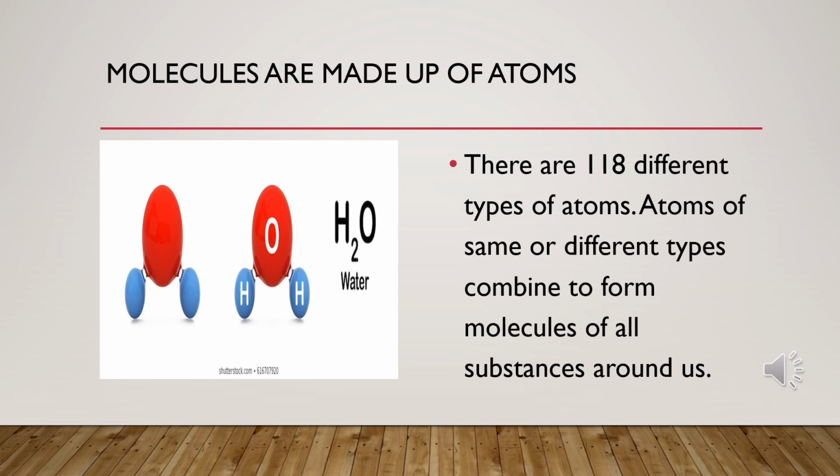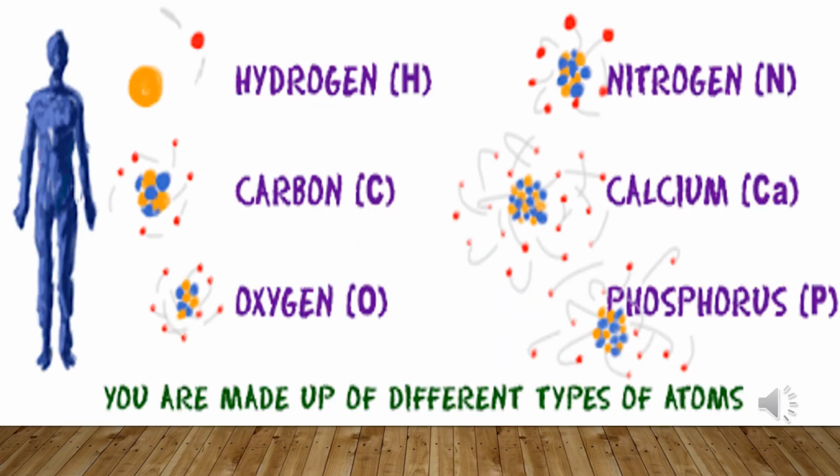Like here you can see the molecule of water. A molecule of water is made up of 2 atoms of hydrogen and 1 atom of oxygen. These atoms combine to form one molecule of water. So we can say that molecules are made up of still smaller units called atoms.